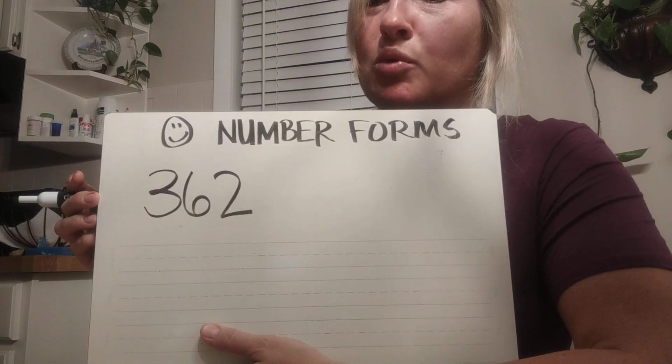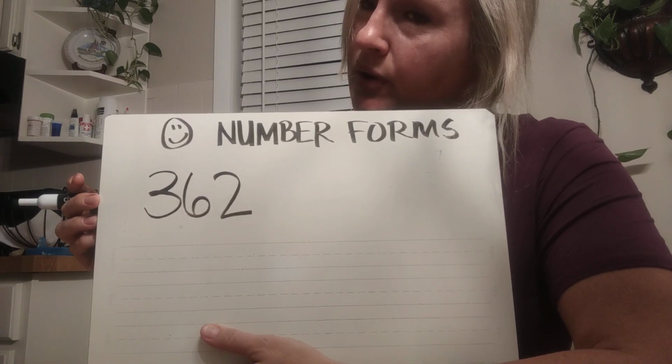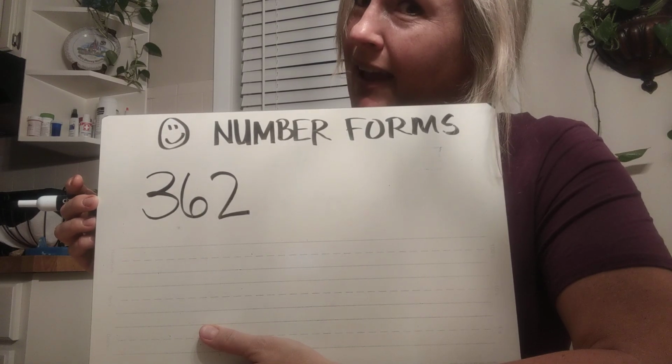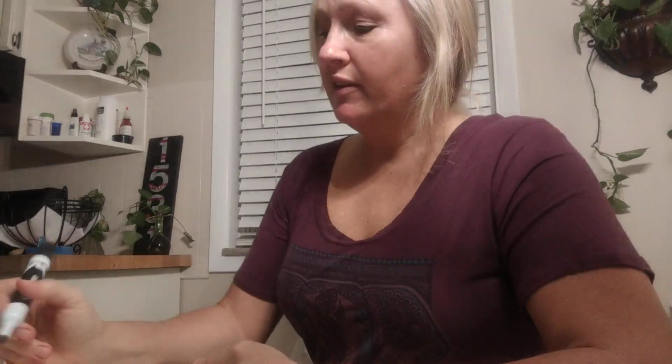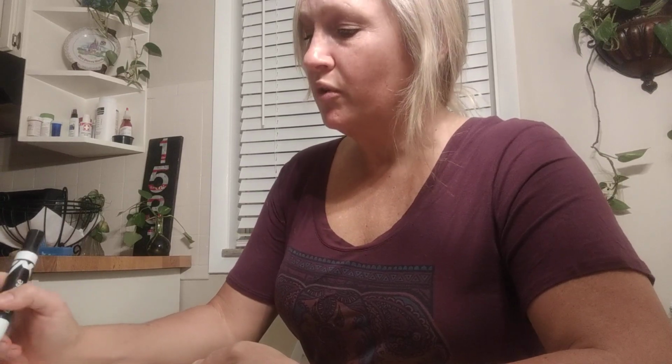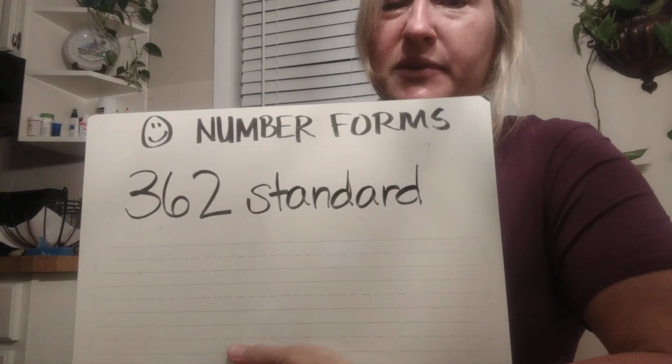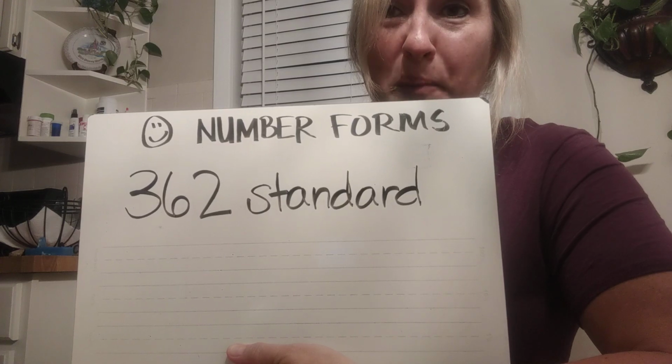It's the usual, regular way that we write numbers. I'll give you 3 seconds. And it is, everybody say it with me, standard form. Standard. That word that means the normal, usual way to do something or the way we see something is the word standard. Now, say that with me, standard form.